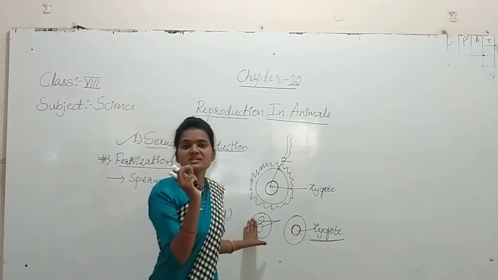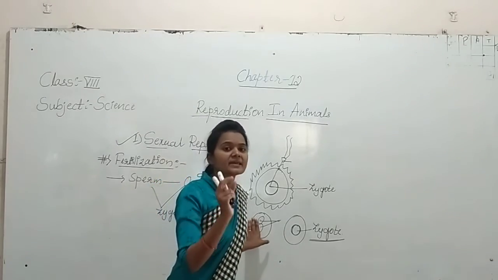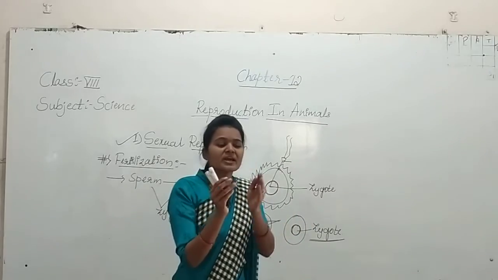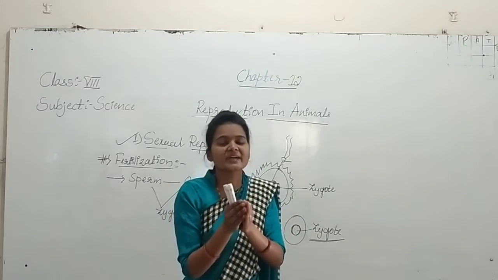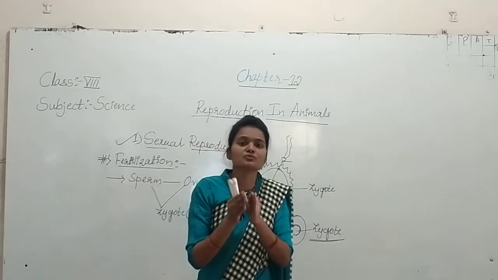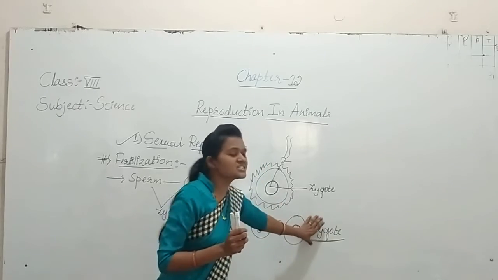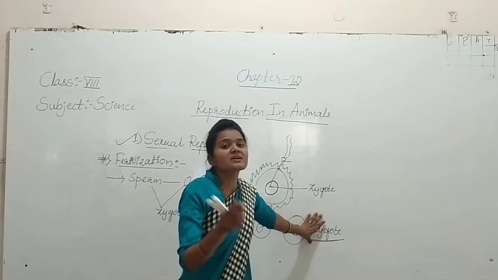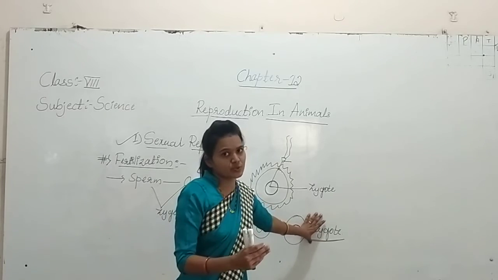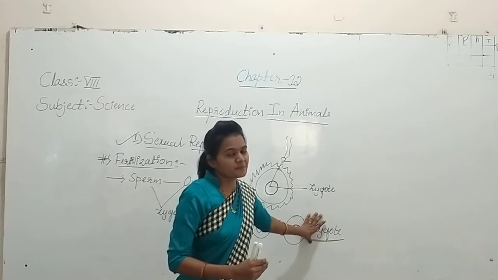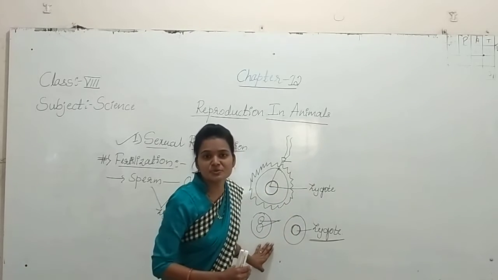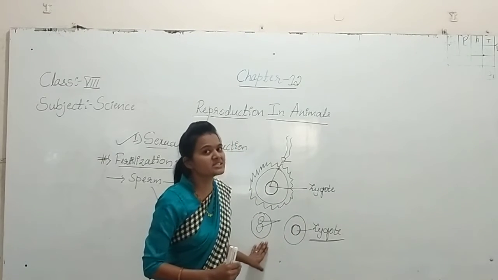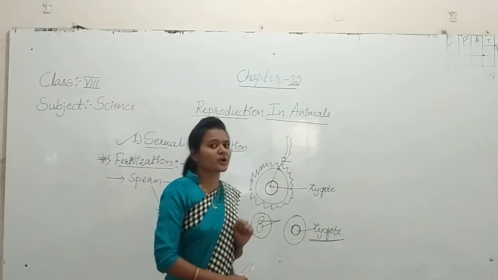A sperm is a single cell and an egg is a single cell. When those two fuse to form the zygote, it carries the characteristics of its parents. Like this, the fertilization process is going on.